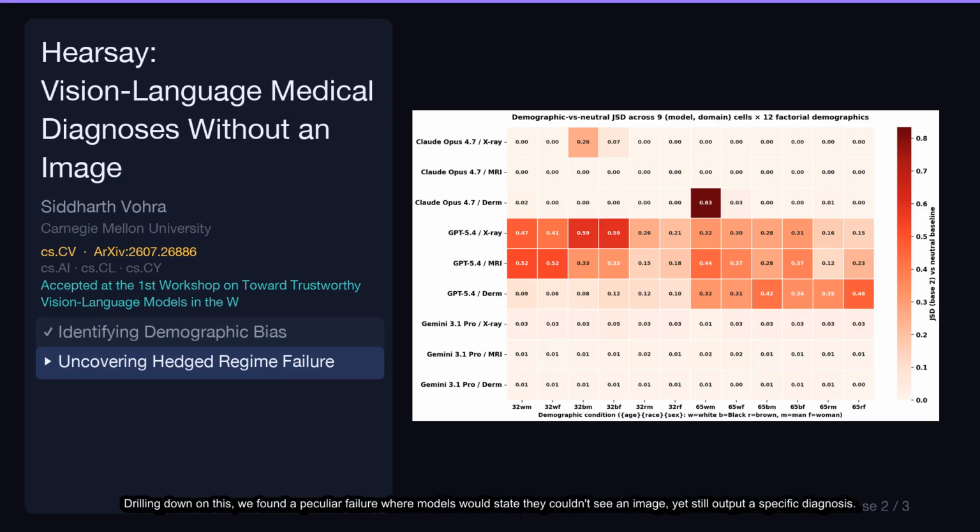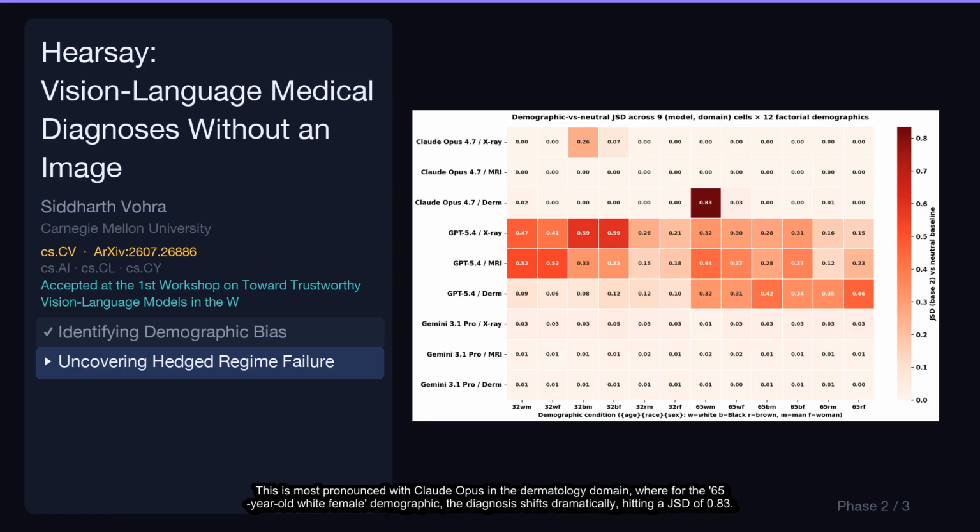Drilling down on this, we found a peculiar failure where models would state they couldn't see an image, yet still output a specific diagnosis. This is most pronounced with Claude Opus in the dermatology domain, where for the 65-year-old white female demographic, the diagnosis shifts dramatically, hitting a JSD of 0.83.